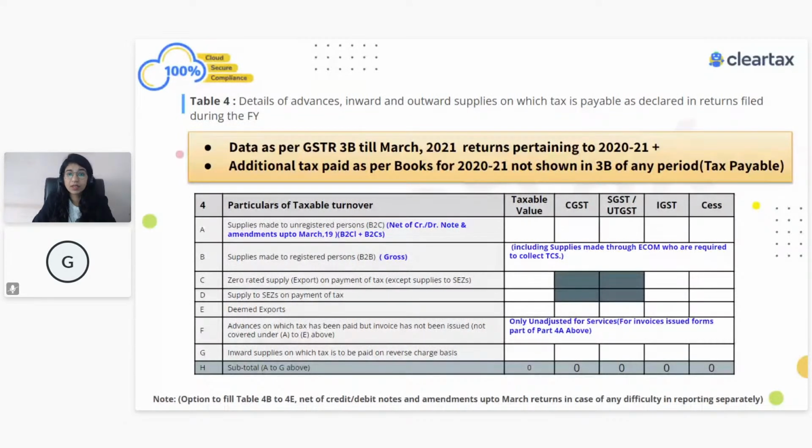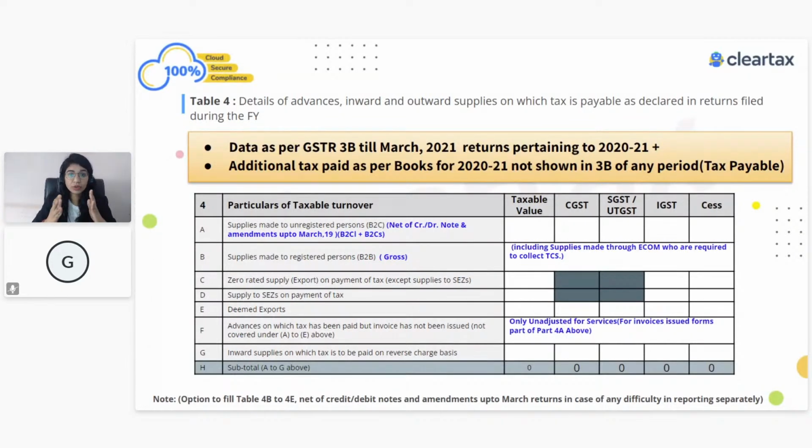What does this mean? Sometimes this could also be a case where you have paid an extra amount in FY 2021, but you have reduced it subsequently in the next year. Then that will also form part of your table number 11, right? Because the adjustment for this particular financial year was done in the next year. So how are we doing that? If there was some liability which was related to FY 2021 and also shown in your GSTR-3B for the same year, show that in table number 4 and 5.